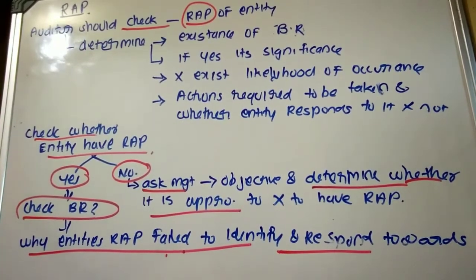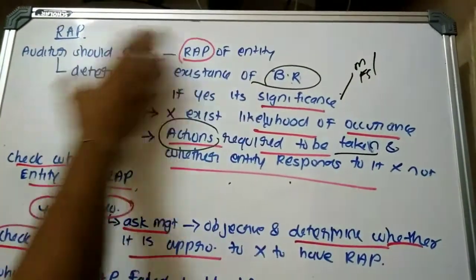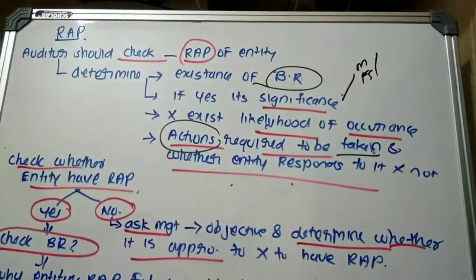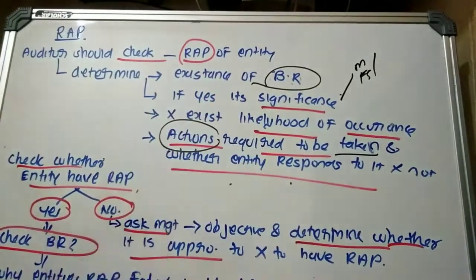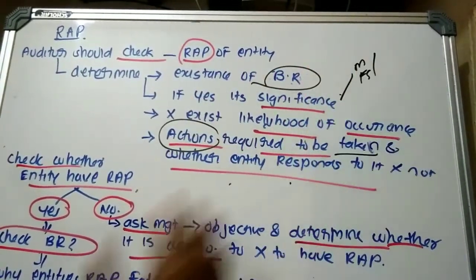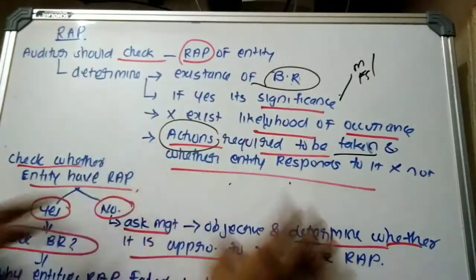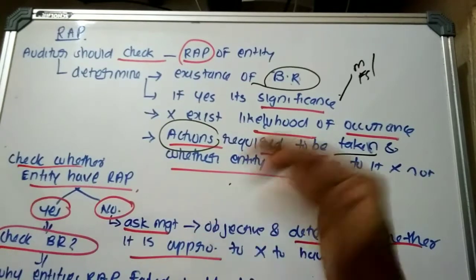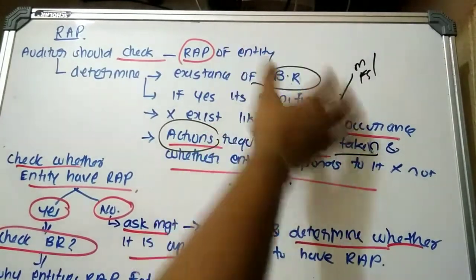Okay, then the auditor has to check whether the entity is having what? A risk assessment procedure, and if yes, the auditor should check whether it is operating efficiently and effectively, because a good internal control system should have what? A risk assessment procedure. That is how management should assess as well as respond to the risk that is existing in the entity. Then determine whether there exists any business risk. If existing, whether it is significant or not, the auditor should determine. And whether the risk assessment procedure existing in the entity identified that business risk. If yes, which actions are required to be done, and whether the management has responded to that business risk appropriately.